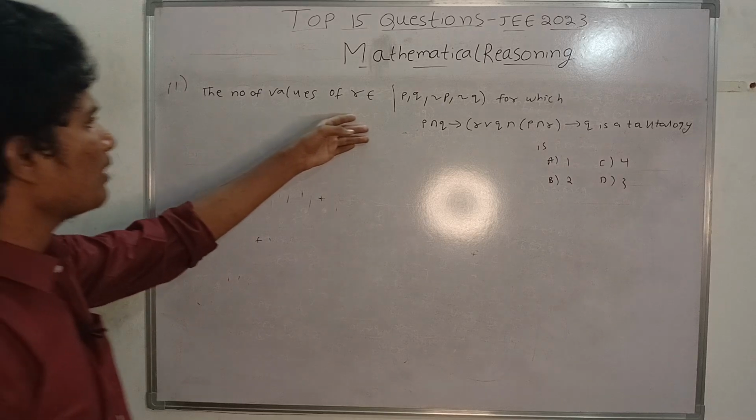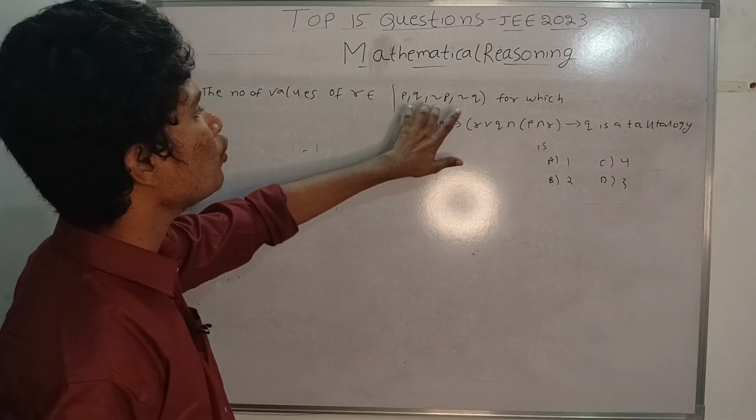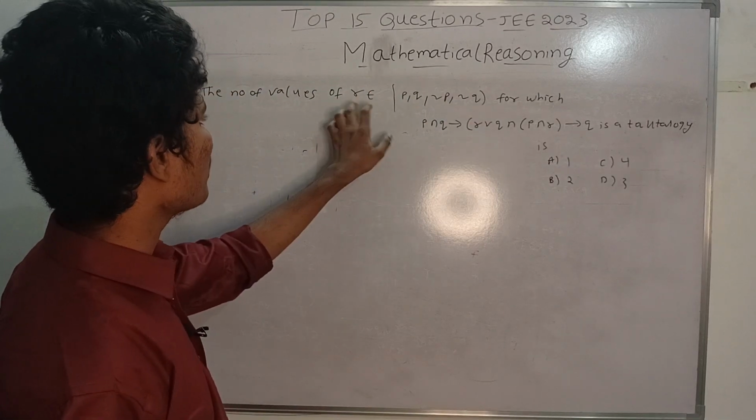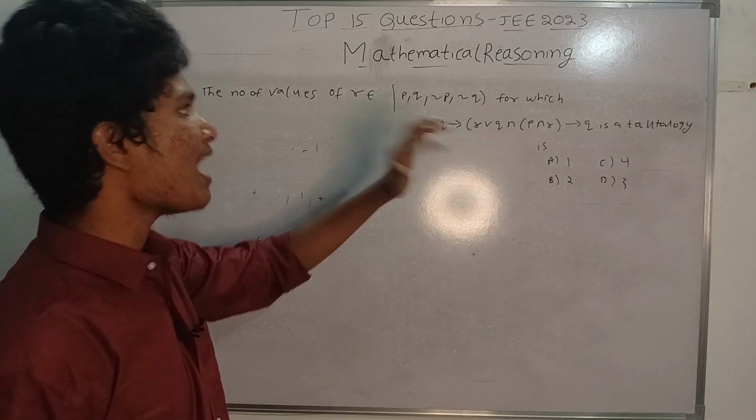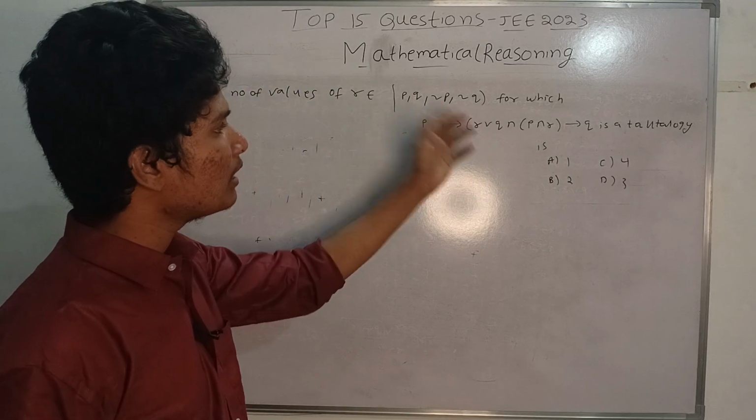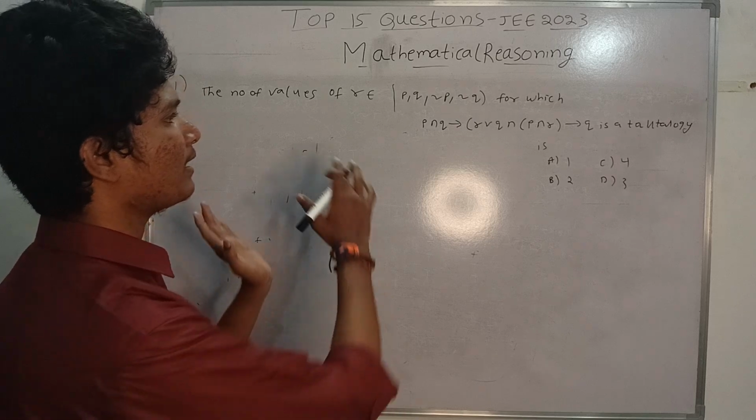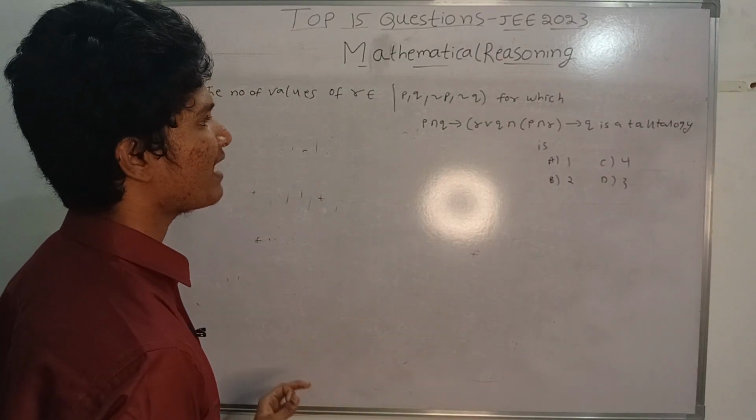The number of values of R belonging to PQ, negation P, negation Q. Basically, you have to replace R with these things, and how many of these things can do this correctly. So this is the complete statement we can get correctly.